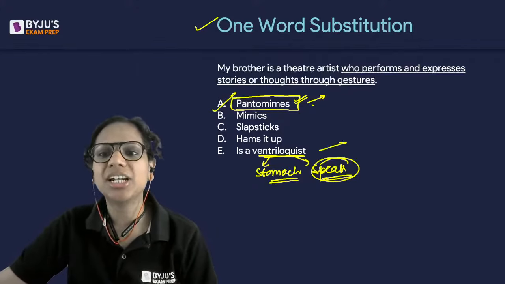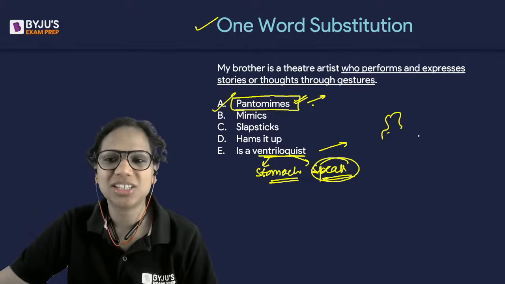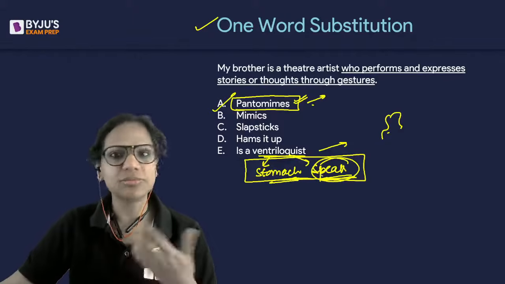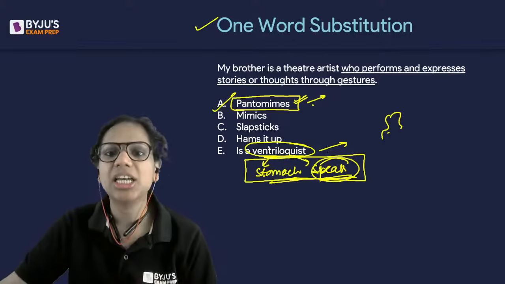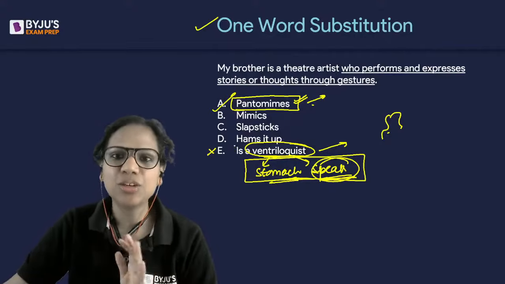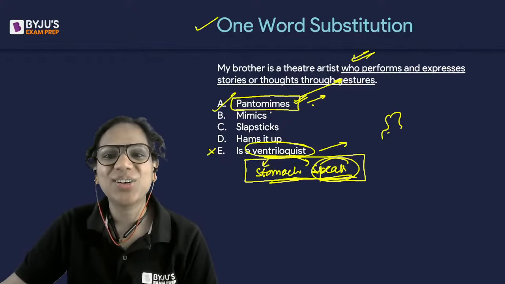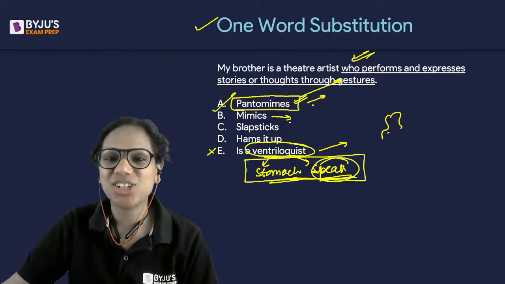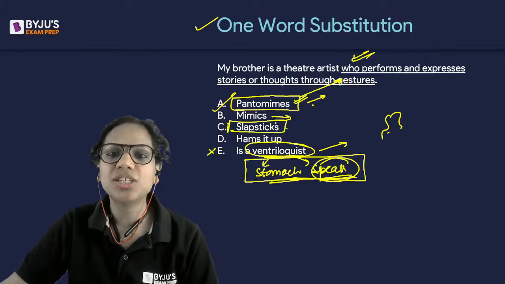I understand that you must have seen such a person with a puppet, and the puppet also moves along with the person, but it is more to do with the voice that comes out of his or her stomach. So that's where the name comes from. And therefore it is not that great a fit, because this is the meaning of pantomime. Mimicry is when you copy someone, often in an exaggerated way so that it's funny. Slapstick cannot be used as a verb.